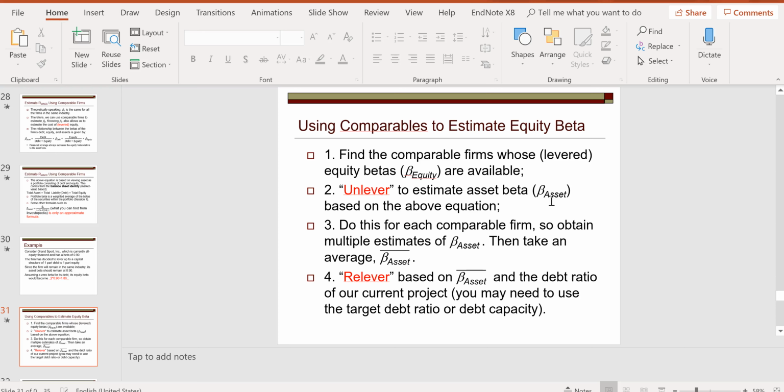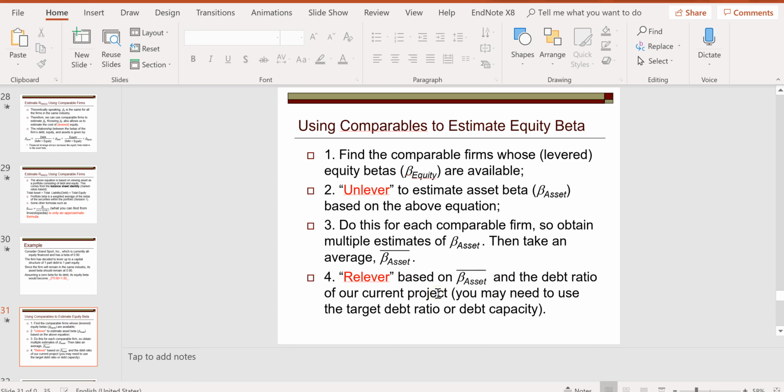So we can bring that asset beta over to our project. But we cannot directly use that asset beta because our project is also financed with debt. Asset beta means the equity beta without any debt in the capital structure. So we have to relever based on the capital structure of the project.